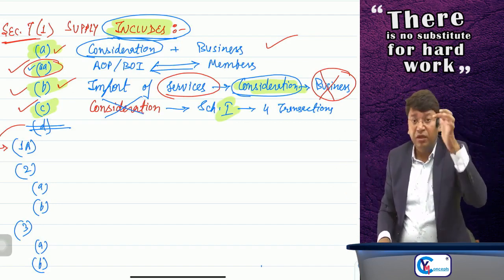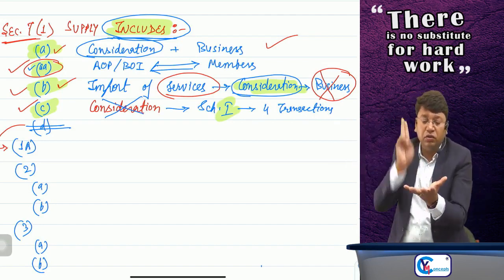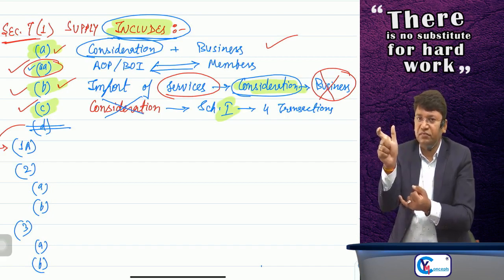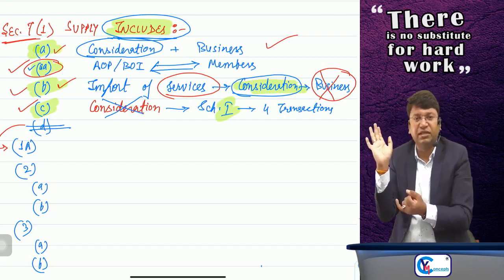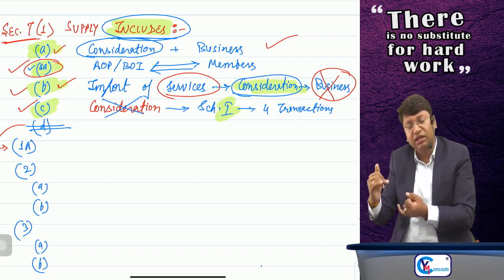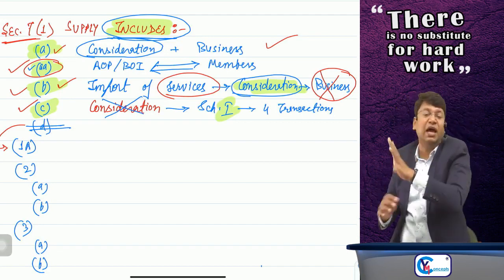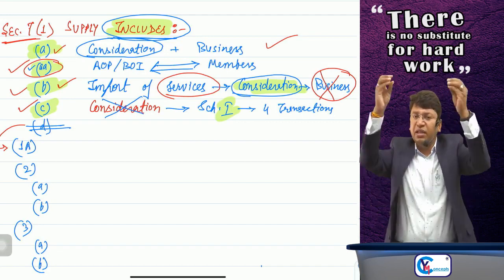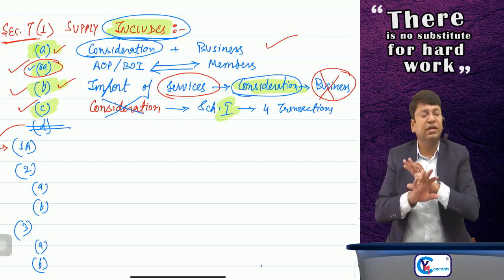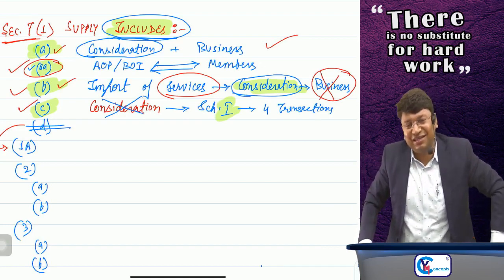Means you'll have to go step by step. Whether any transaction is supply or not, go with section number 7, subsection 1, clause number A. If it is getting covered, then that's it. If it is not getting covered, then clause number AA, clause number B, clause number C. And if it is getting covered in any of these paras, then it is supply. And if it is not getting covered in any of these clauses A, B, C or AA, then it is not supply at all. Okay, sir.